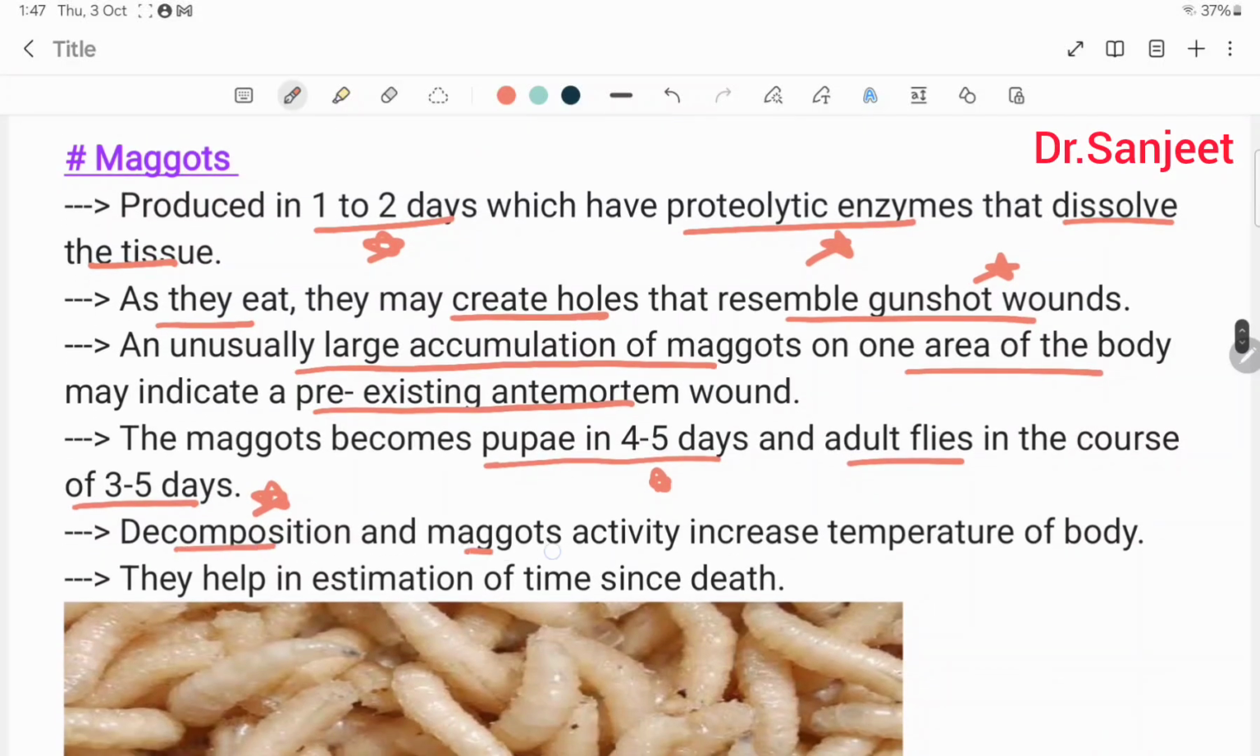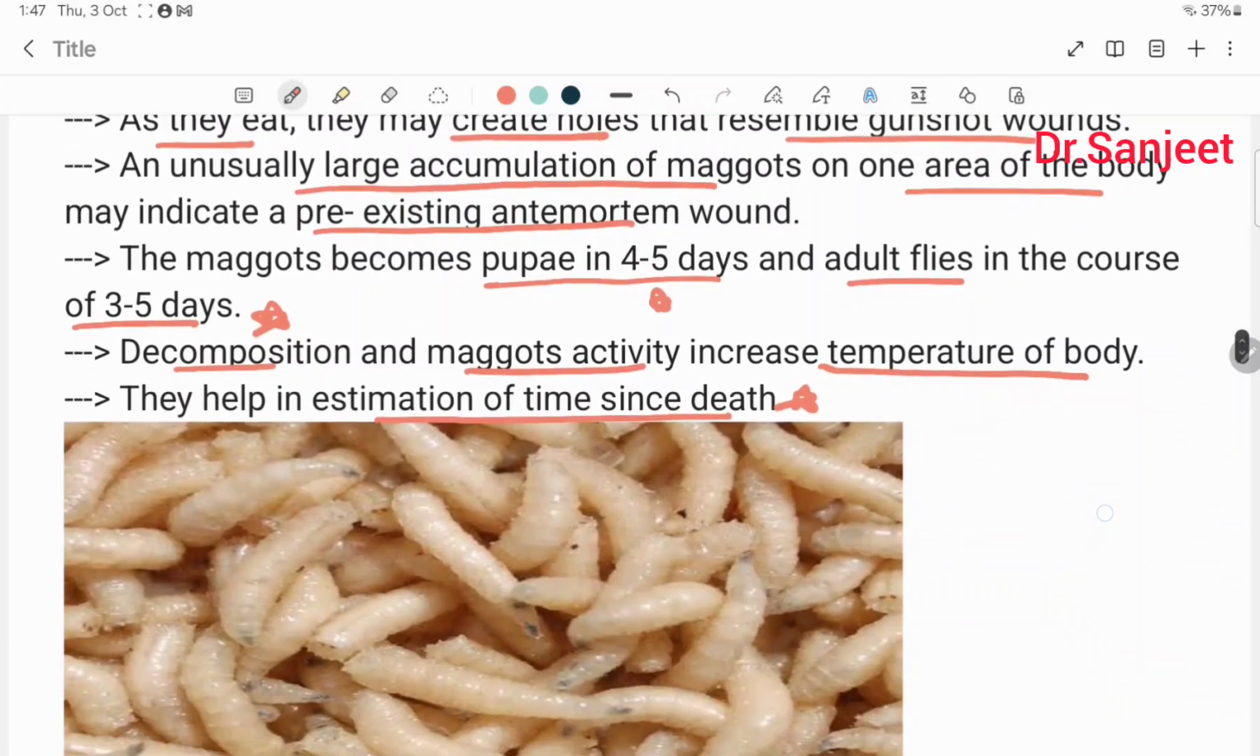Decomposition and maggot activity increase the temperature of the body. It helps in estimation of time since death. These are the maggots.